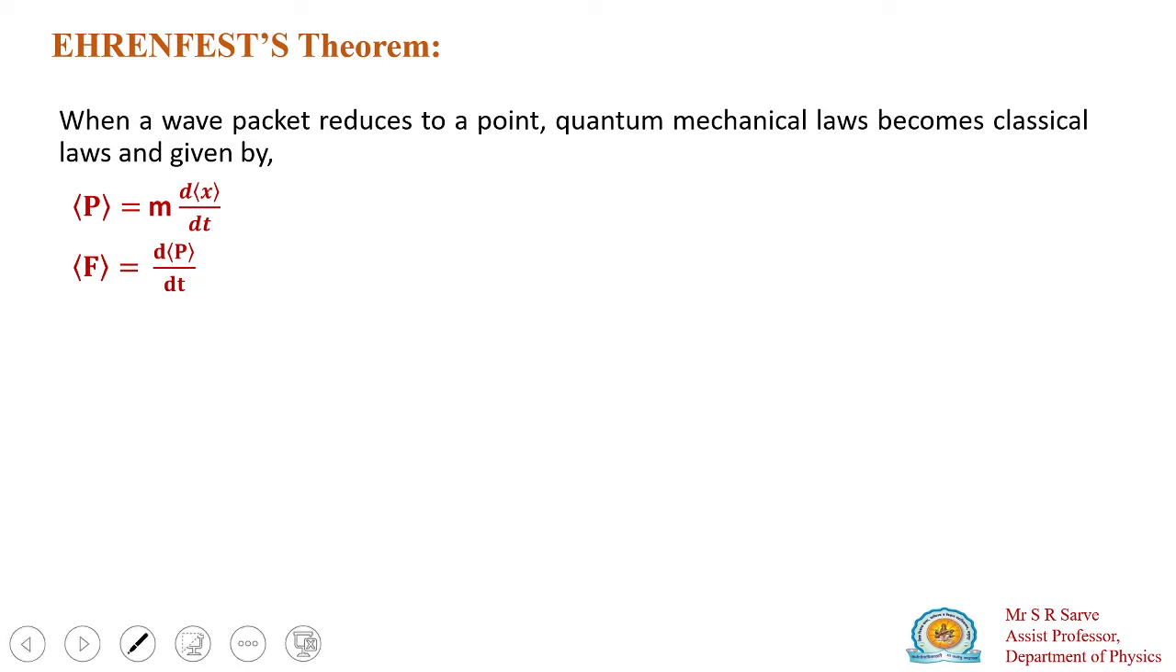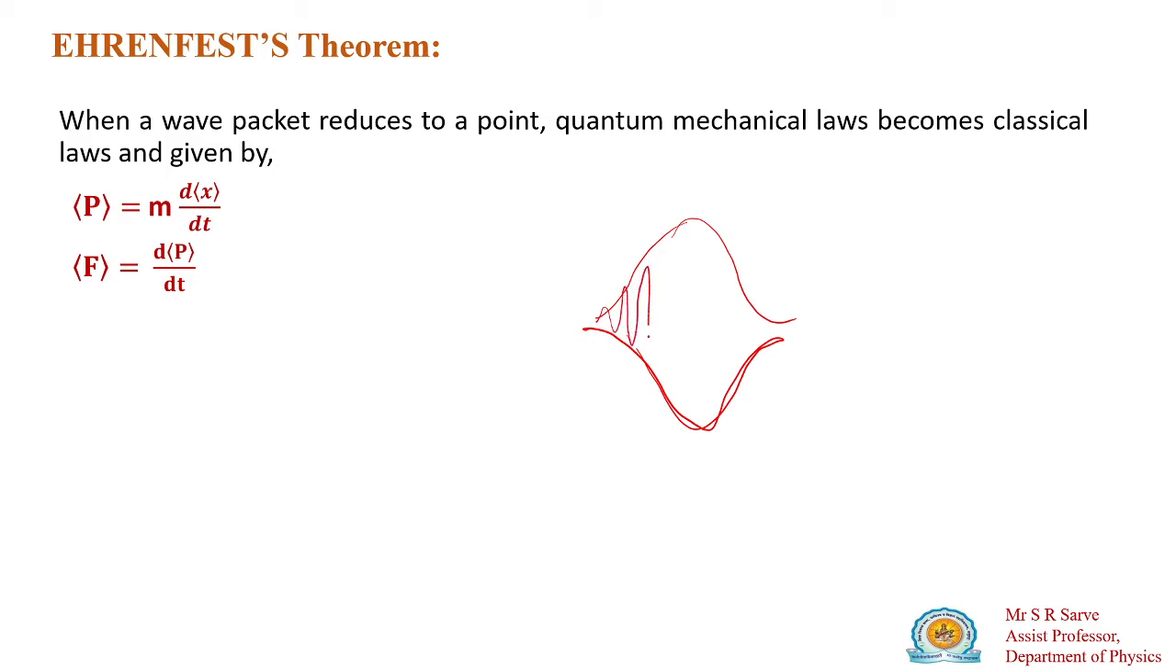If you use the pen here, suppose this one is your wave packet. Okay, it is like that. In quantum mechanics we have to explain the motion of a particle as a wave. So actually it is a group of waves, so it is a wave packet.